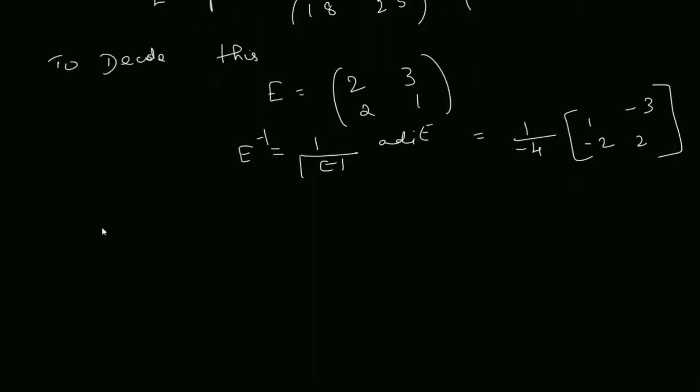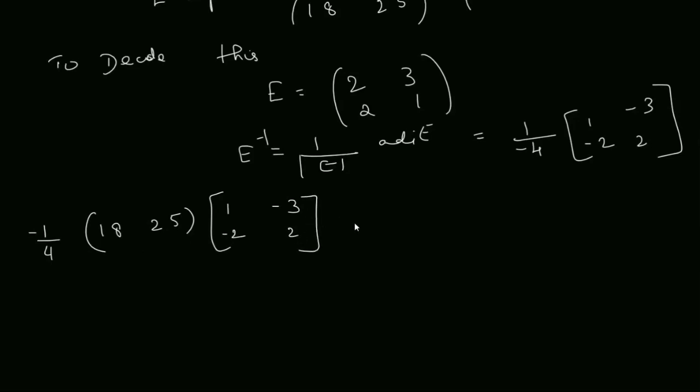Now we have to multiply the message matrix 18, 25 into this. I'll multiply the scalar outside into this matrix 1, minus 3, minus 2, 2.